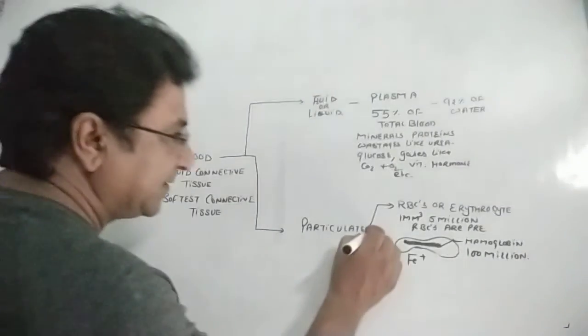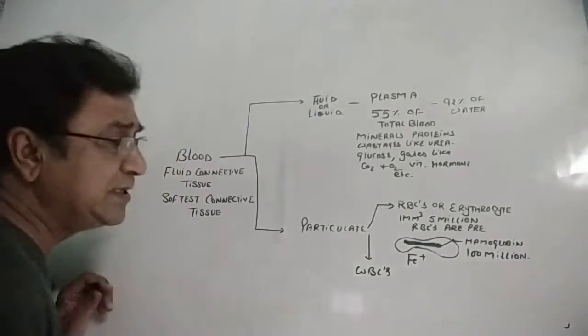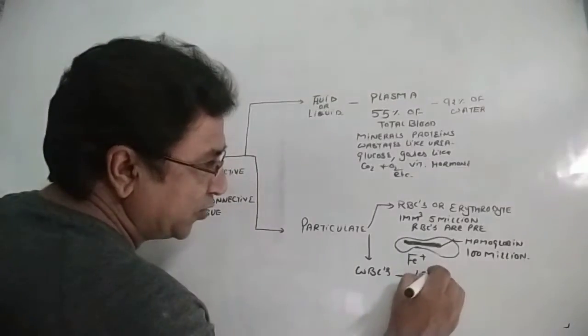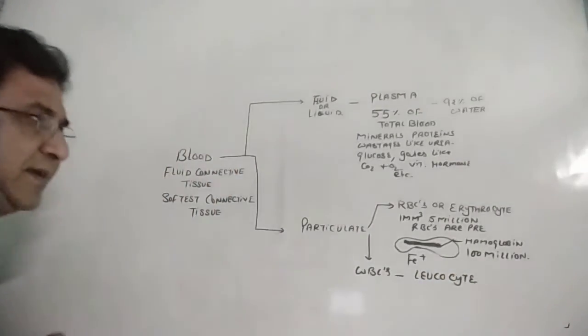The second part is WBCs. WBCs are white blood cells, but they are biologically called leukocytes. Leuco means colorless, cyte means cell.